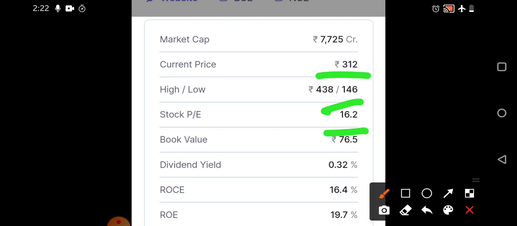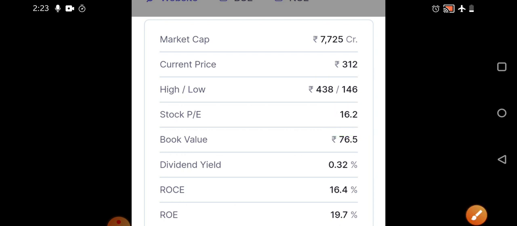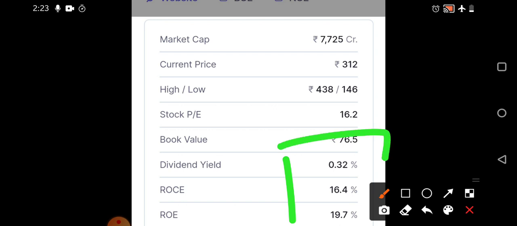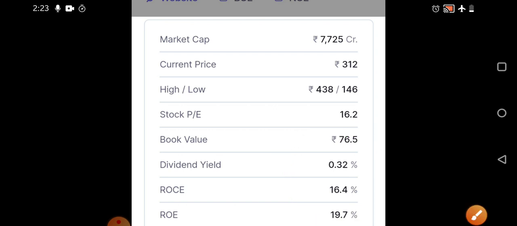That is very favorable, very undervalued as compared to various other pharma companies. Previously when we discussed Caplin Point, that also was in a similar range. The book value is 76.5, the dividend yield is almost 0.32%, the return on capital employed is 16.4%, and the return on equity is 19.7, which are pretty good for a pharmaceutical company.